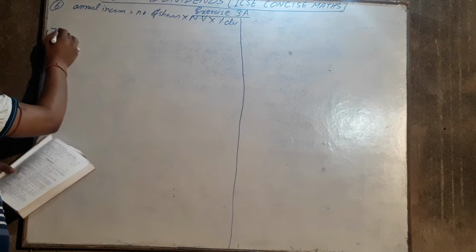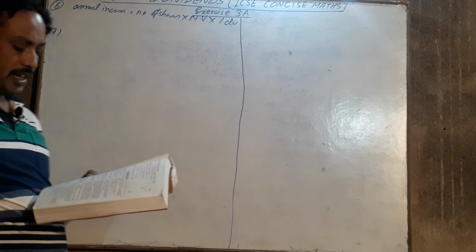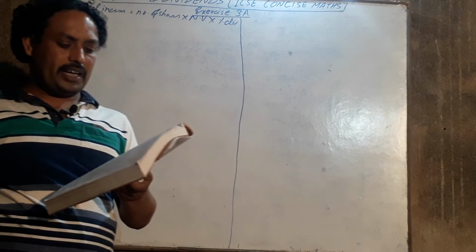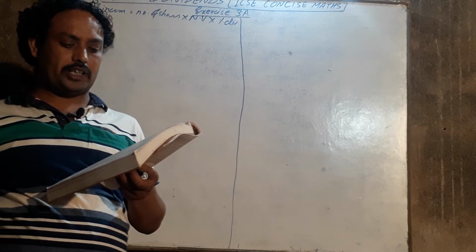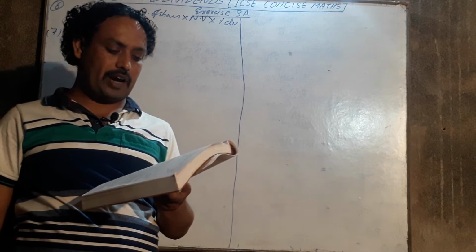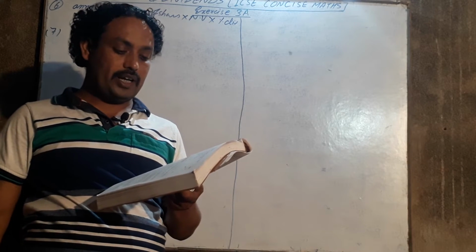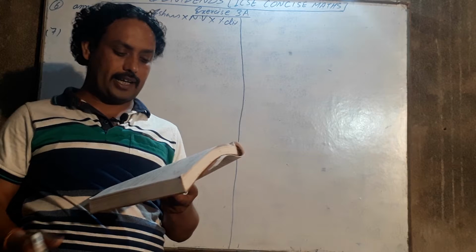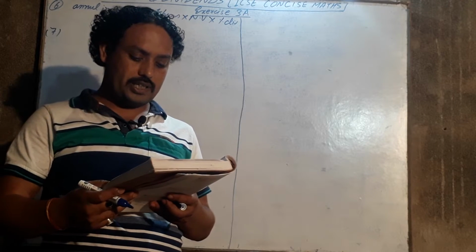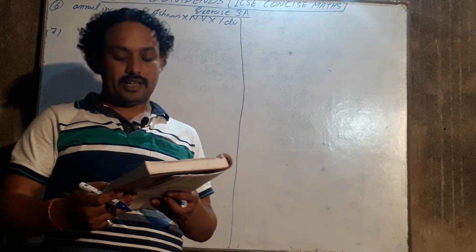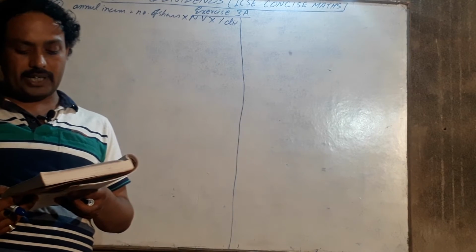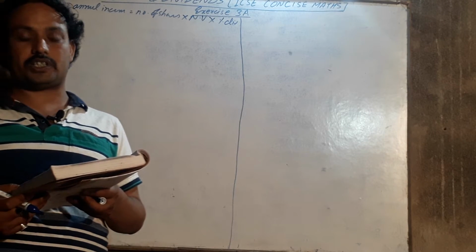Question number 7. In question number 7 it says that a man invests rupees 3072 in a company paying 5% per annum when its rupees 10 share can be bought for rupees 16 each. Find his annual income and his percentage income on his investment.